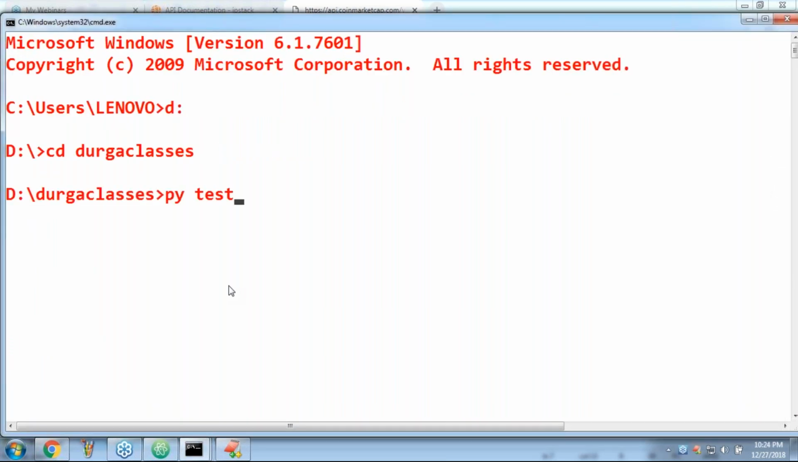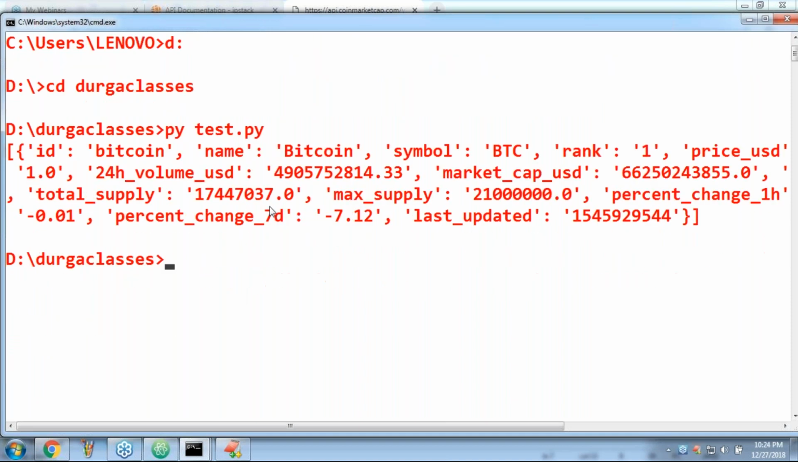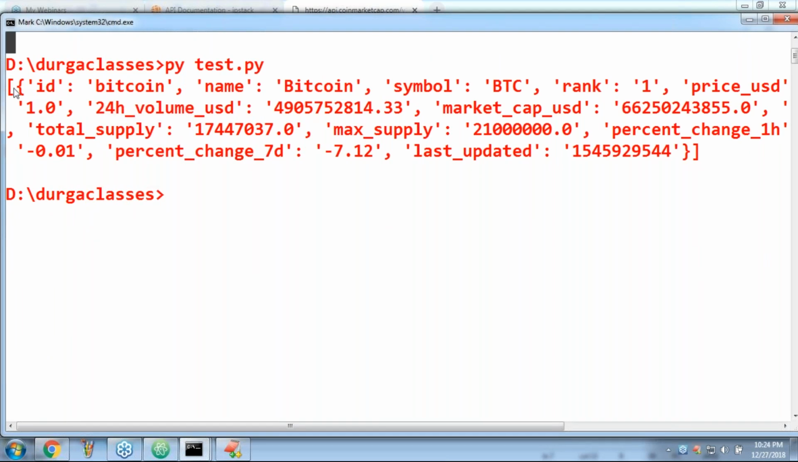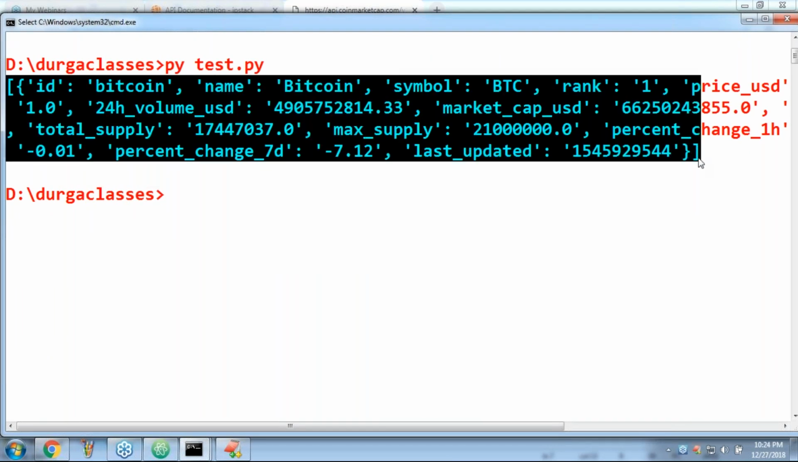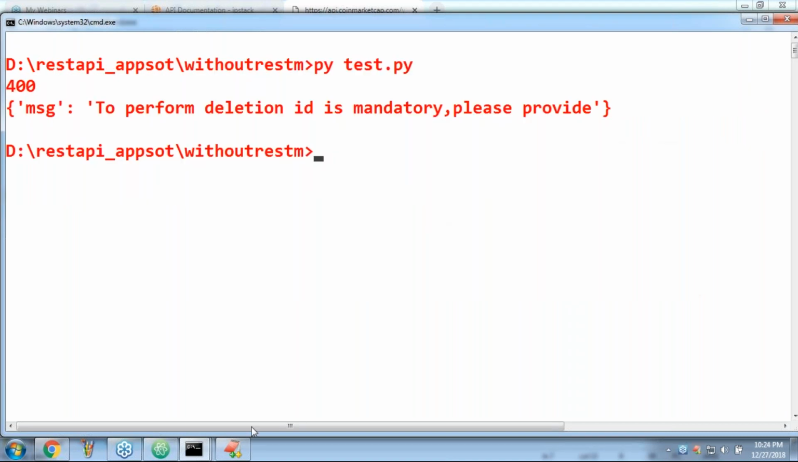py test.py. Sir, it is our regular application. Can you please cross check? It is JSON data we are getting. This is the JSON data we are getting. It is the list of records. We are getting the JSON data.